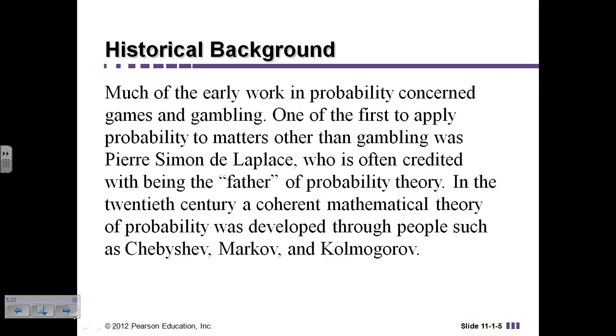So a lot of the information with probability was tied to gambling and was researched by Pierre Simon de Laplace. He's credited with being the father of probability, but also some of the other important people are Chebyshev, Markov, and Kolmogorov. And so these are some people that had a lot to do with it, but there are a lot of mathematicians that had information to do with probability. These are just a few. If you read section 11.1, you'll see some more names and more information mentioned.